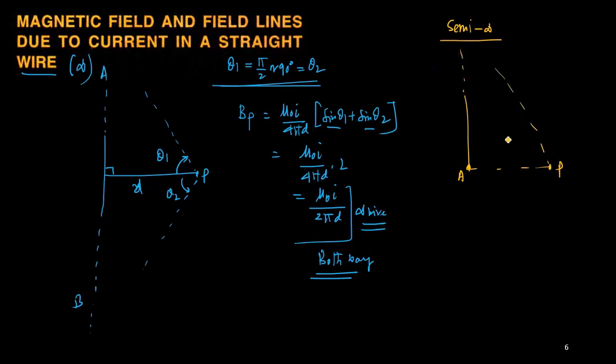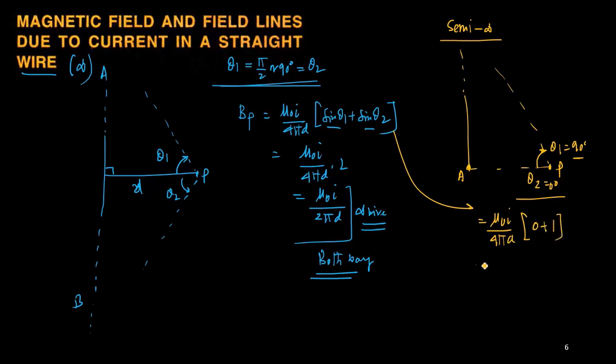So for this, theta 1 is 90 degrees and theta 2 is 0 degrees, because I can directly see the point A. If I put this in the basic expression, it equals mu naught I by 4 pi d into sine 0, which is 0, plus sine 90, which is 1. So it gives mu naught I by 4 pi d. These are the two separate answers to be remembered for two different types of wire: one is the both way infinite, and one is the semi-infinite.